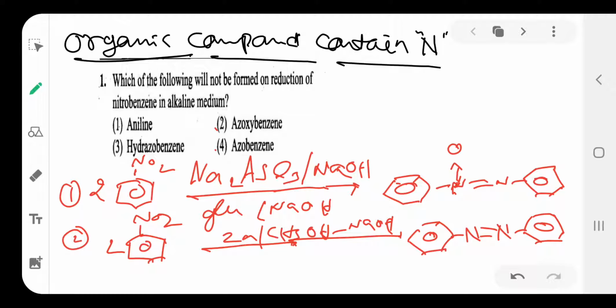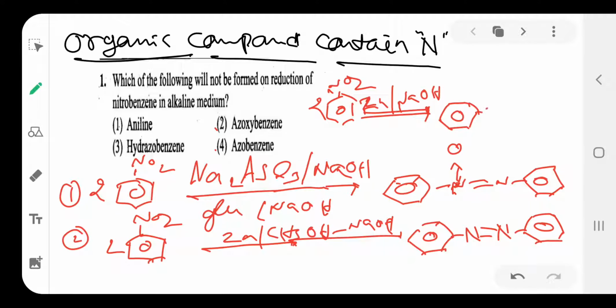Okay, then next one: if two molecules of nitrobenzene react with zinc and NaOH, not methyl alcohol, zinc and NaOH, then what will be obtained? Hydrazobenzene is formed. Means NH, here NH, hydrazobenzene.